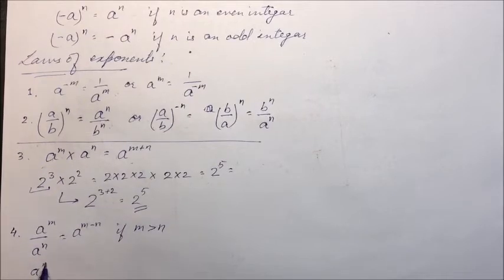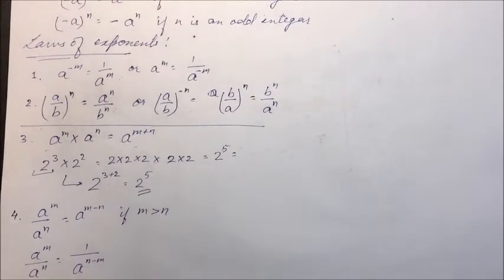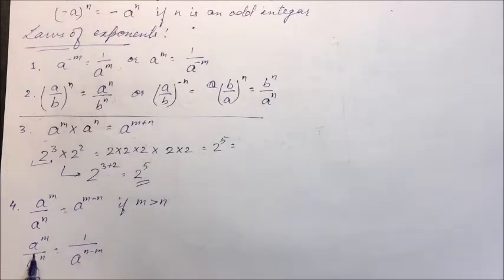Or a raised to power m divided by a raised to power n will be equal to 1 upon a raised to power n minus m, if m is less than n.